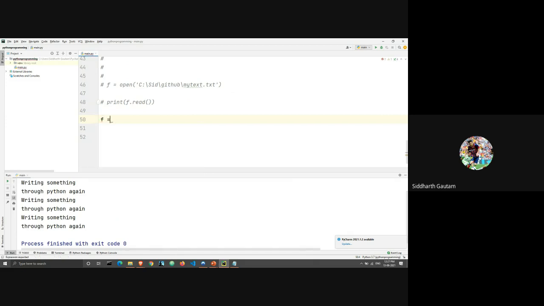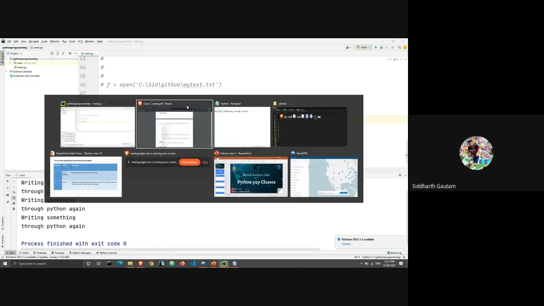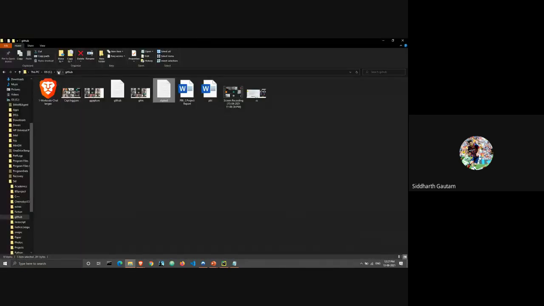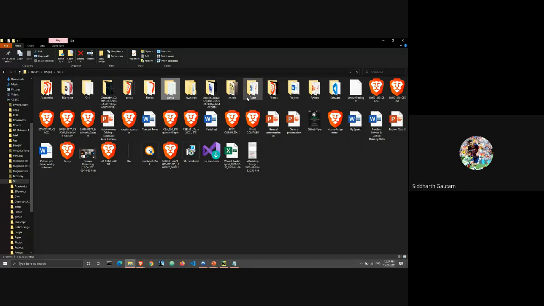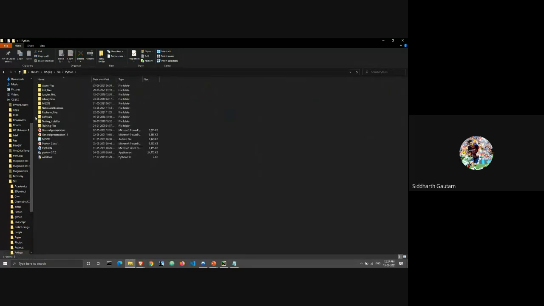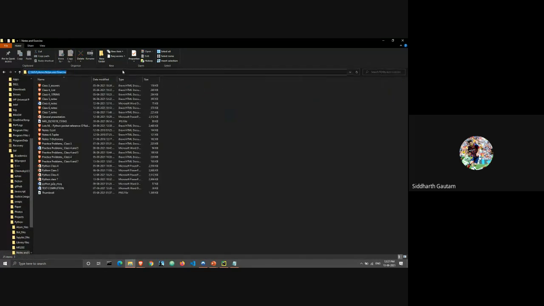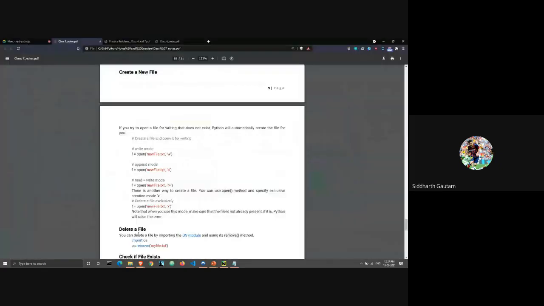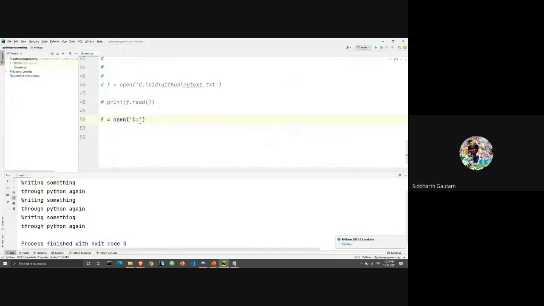I will write f is equal to open, and here I will write C, comma. I will take a different folder this time. I will go back here, and where is my Python folder? I have my Python folder here, and let's just take this folder. In this folder I have all of your notes, the notes and problems for those P2P classes. So we take this, and here we are going to write this part, and then we are going to add something. What should we add?